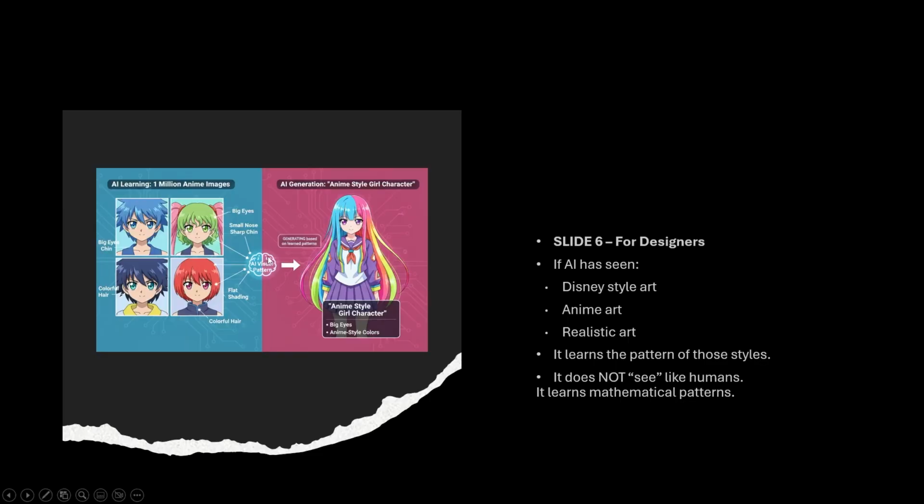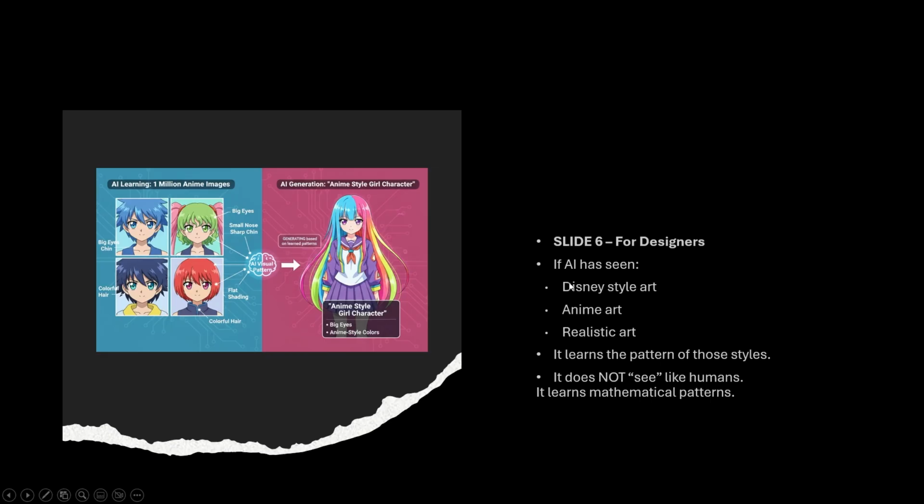Next, in this slide, for designers, if AI has seen Disney style art, anime art and realistic art, it learns the pattern of those styles. It doesn't see like humans, it learns mathematical patterns. Sometimes when you give the prompt, I want a Disney style of art, you'll get the same Disney style of art. And the anime style of art, the same art style you will get. And the realistic.